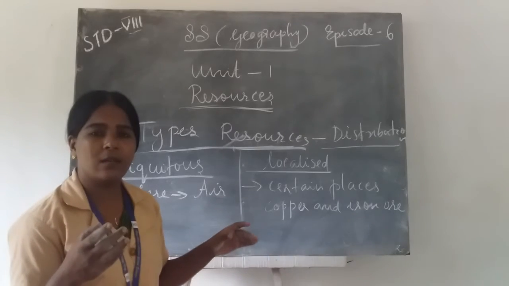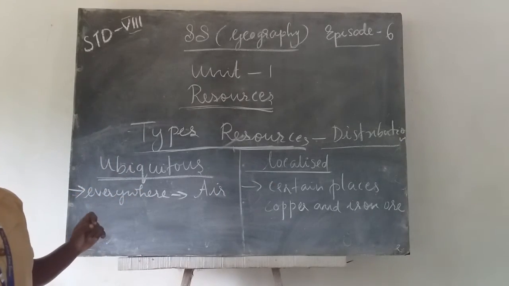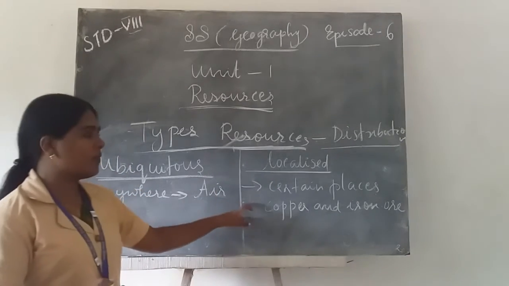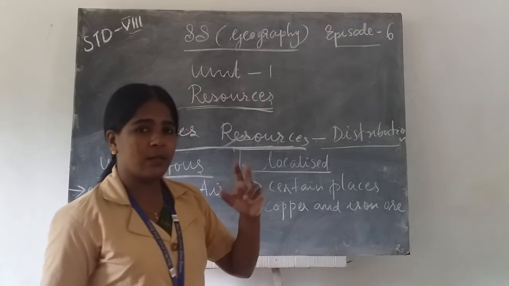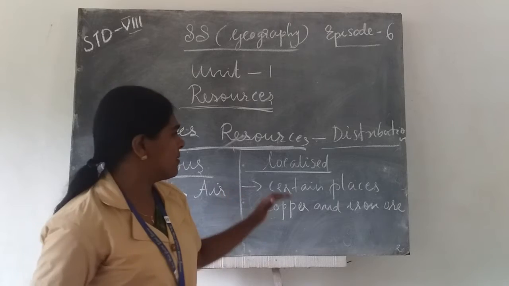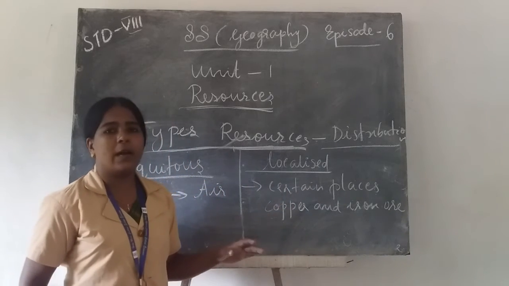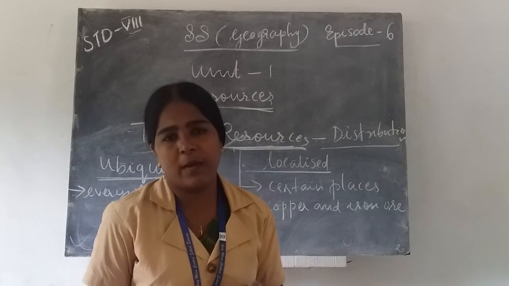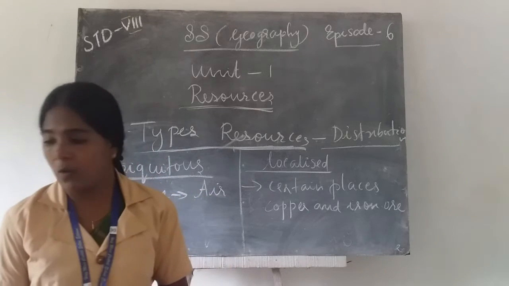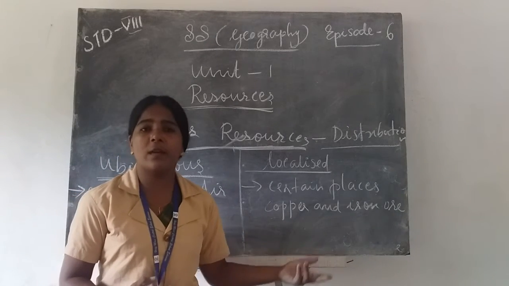Example is air, solar energy, etc. Solar light, etc. But in the case of localized resources, we can see these resources in certain places only. These resources are copper, iron, and these metals, minerals, etc. They are found in certain places only. Can we find copper in our surroundings?